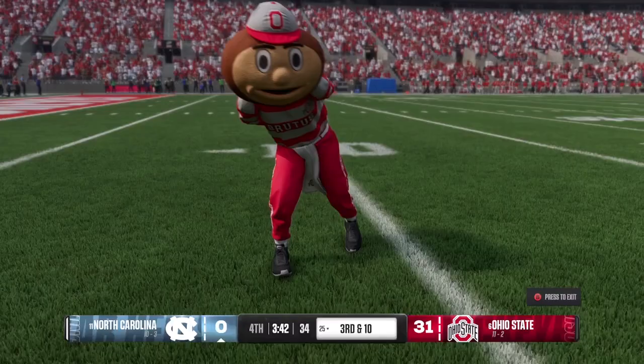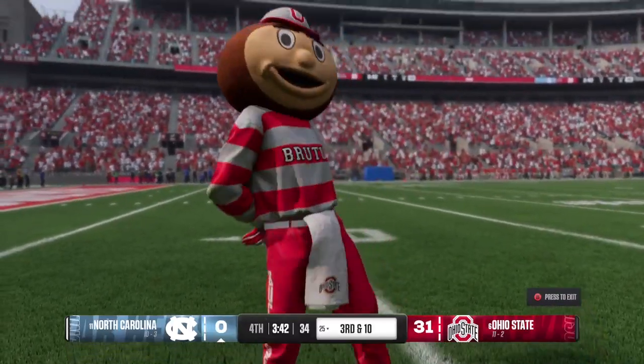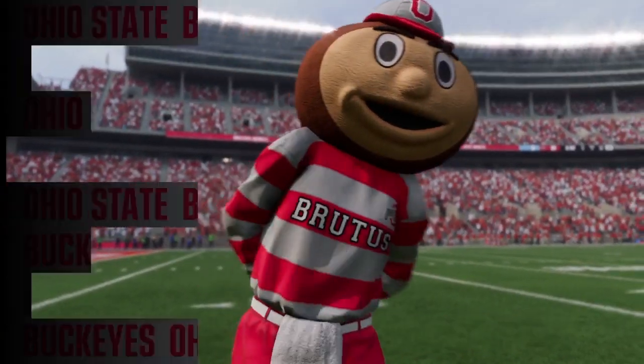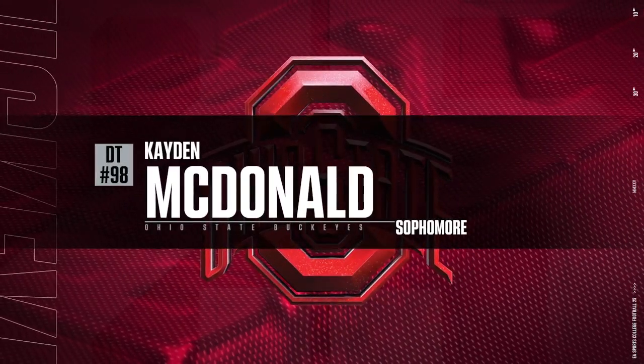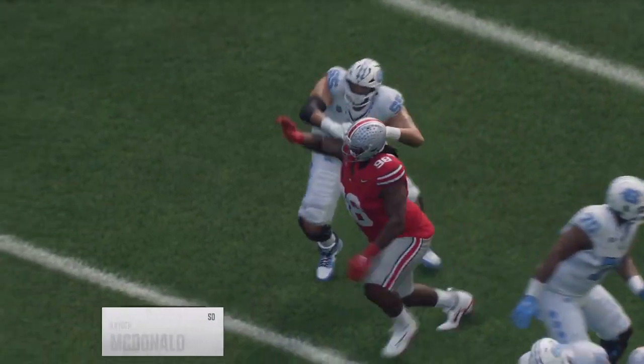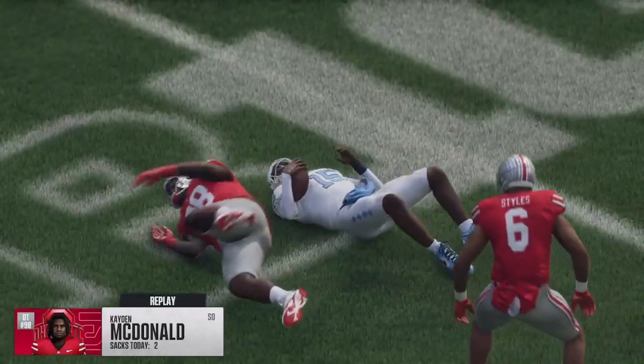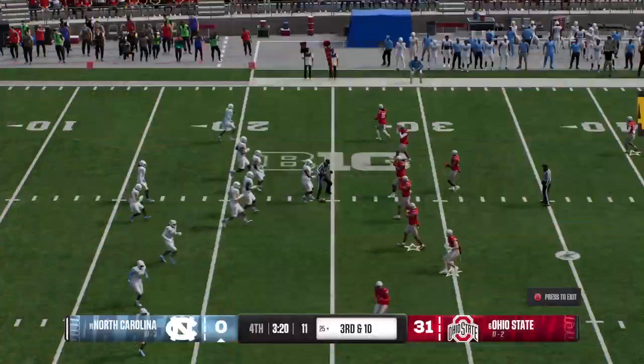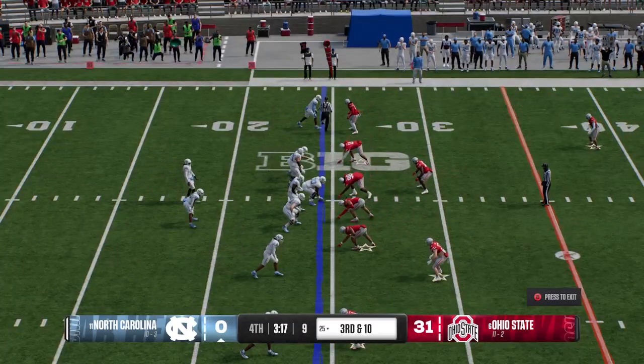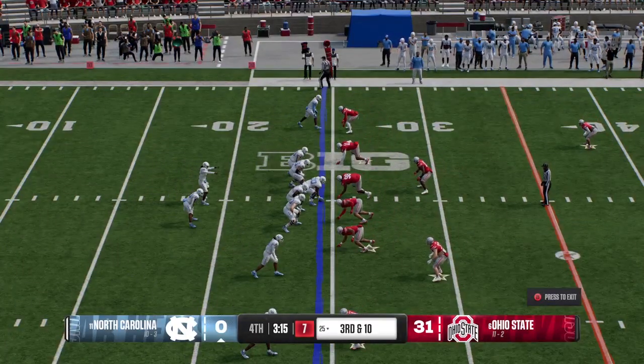Man, how about the job by this defense? I mean, we really expected this offense to be able to come into this game, put up big yards and a lot of points, and here we are in the fourth quarter. Collectively, they don't even have 200 yards total offense, and they just seem to be out of sync. Give all the credit to the defensive coordinator and those defensive players and the way they're putting this pressure on this quarterback and this offense.